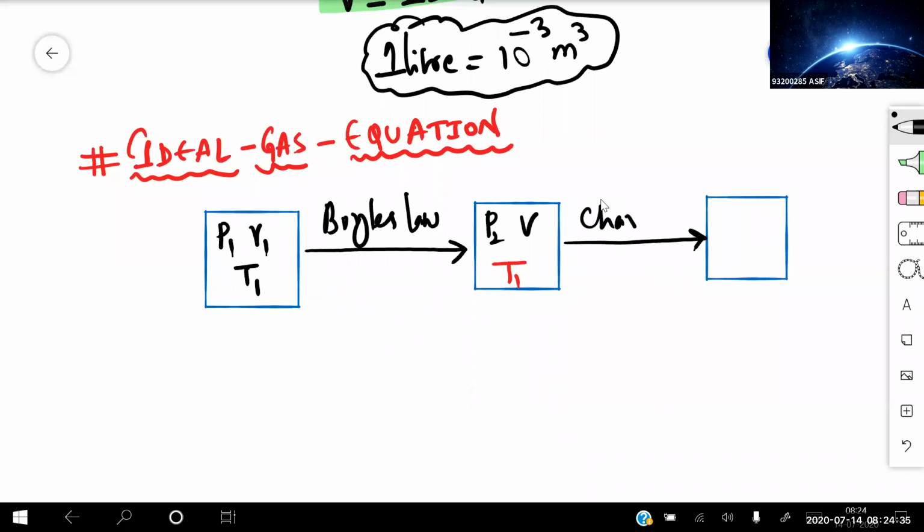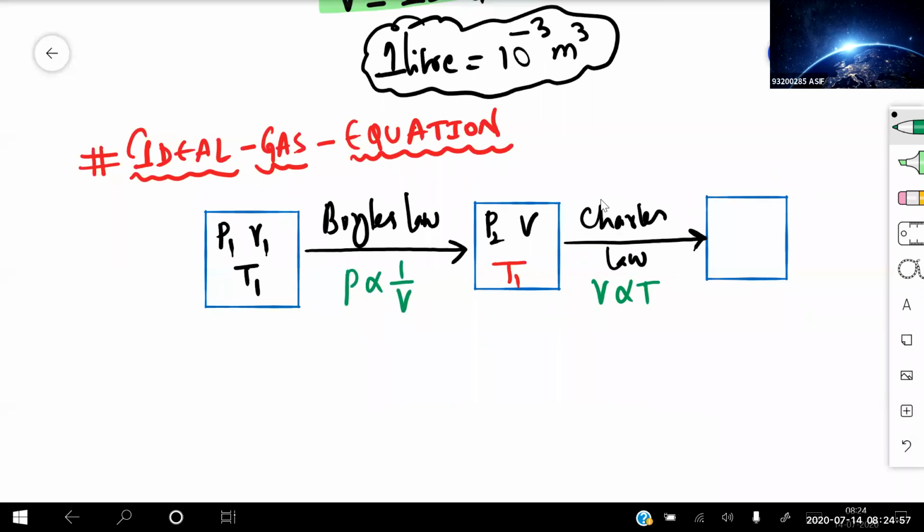That means I'm applying all the laws I know for the ideal gas. In an ideal gas, what is the condition? Volume is directly proportional to temperature, and in Boyle's law, pressure is inversely proportional to volume.